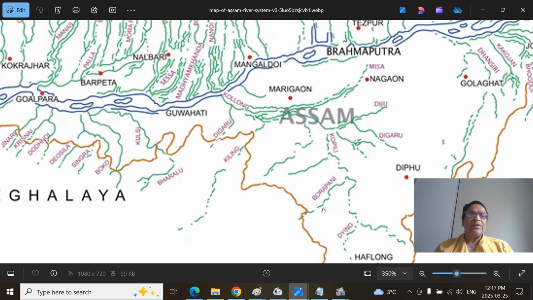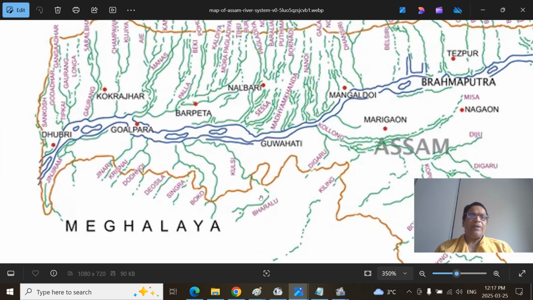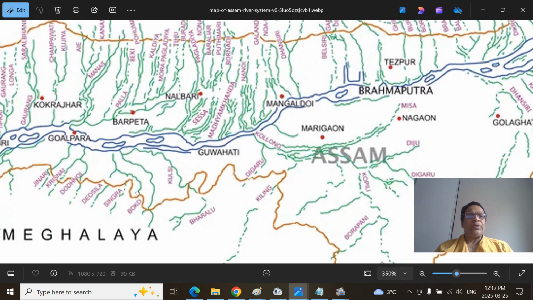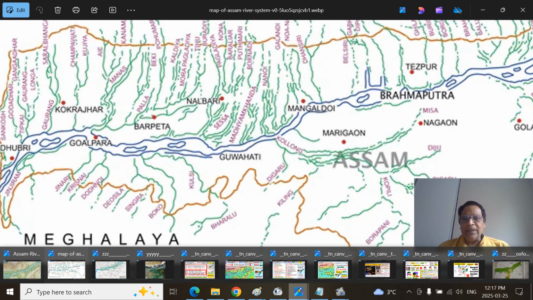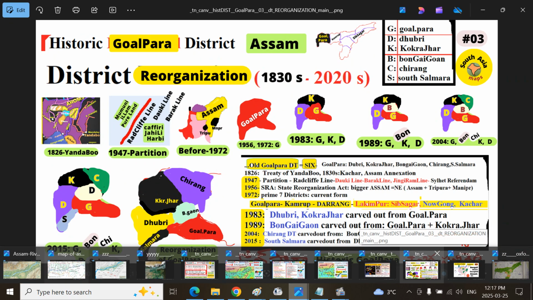You can see here, and this is the Digaru. They have not shown our Borpani River here, and I think, I forget, sometimes the name is also Umiyan River here, Digaru River here. We will not be discussing the other rivers, the Kulsi and Krishnai and Dudhnai. Jinjiram only I have shown here. So some of these things you can remember. If you miss here, you need not be worried. We'll be covering these extensively in different parts.